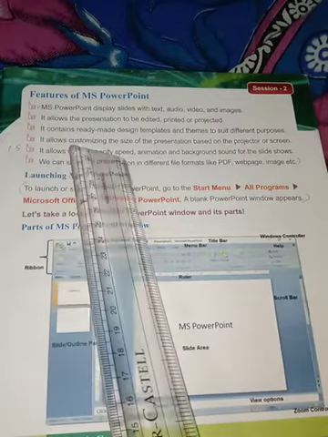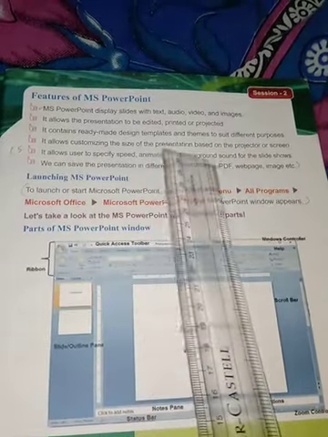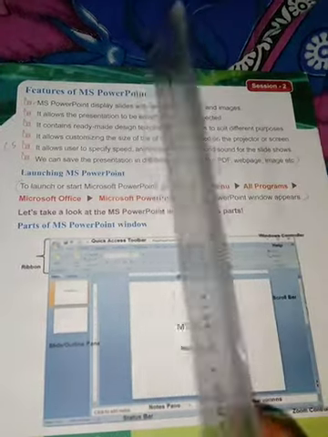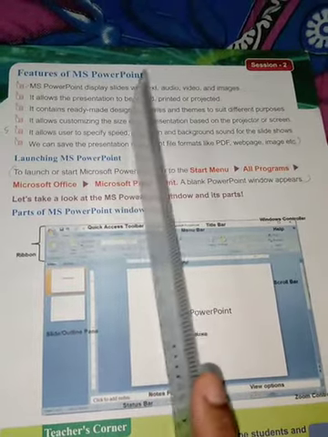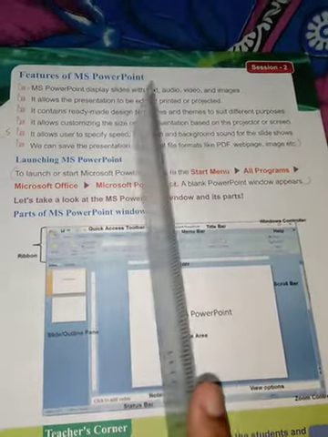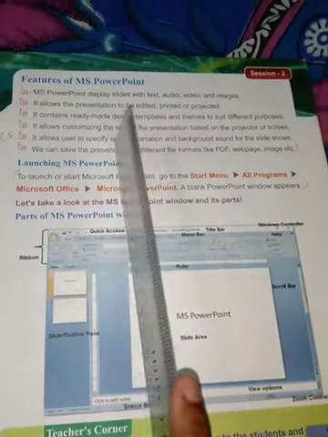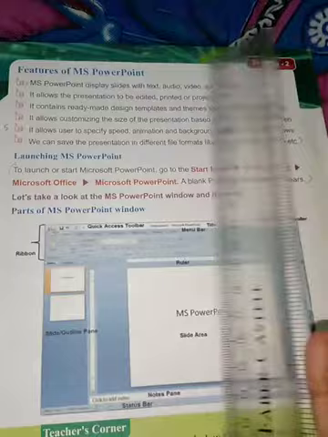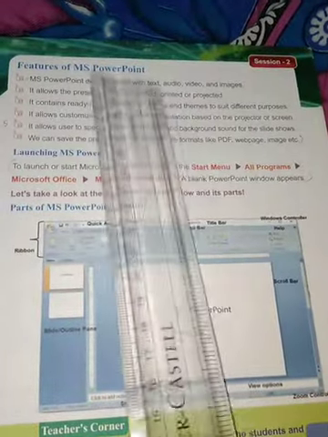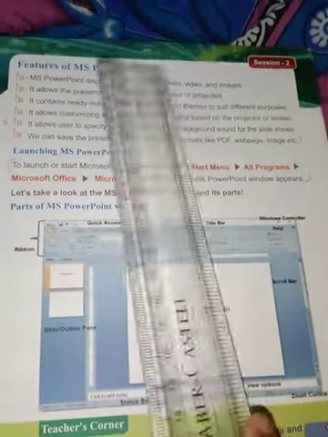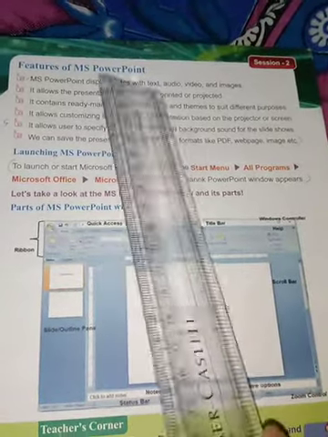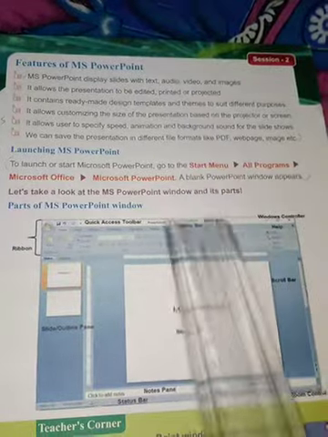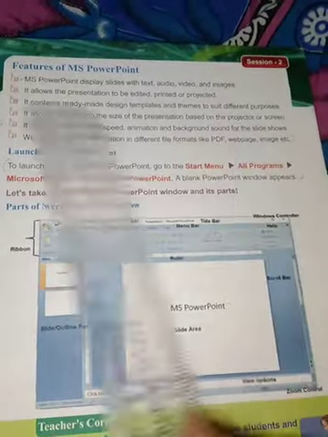It allows the user to specify speed, animation and background sound for the slideshow. So you can specify the speed, like when you give a slideshow, after what time the next slide should appear. So that is the speed you have to mention. Animation: you can show first just the heading, and when you press enter on the keyboard, the next text appears. Like that you can give an animation, and you can give background sounds for the slideshow.